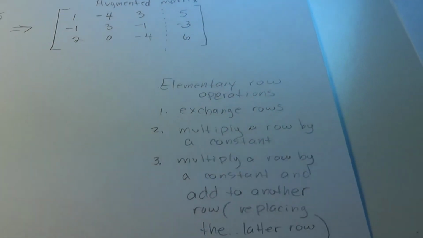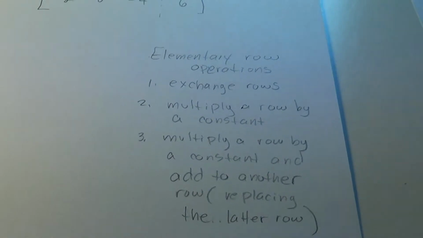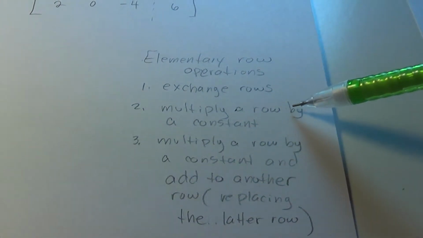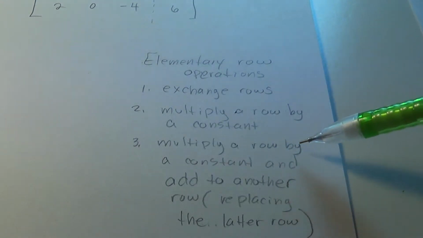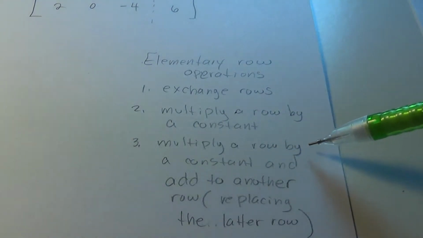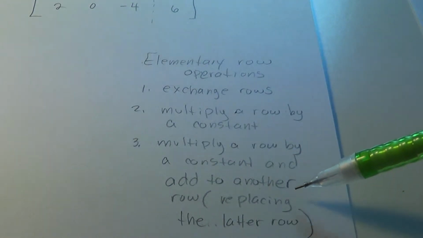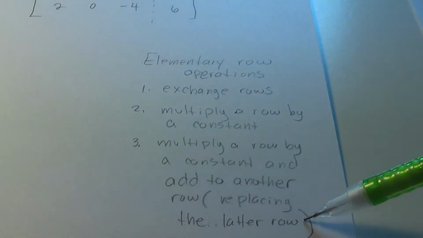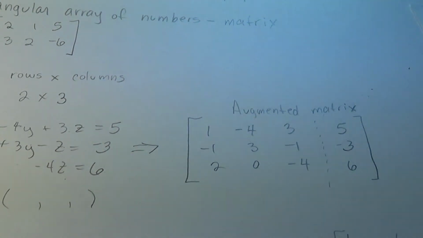Here are the elementary row operations that are allowed. We can exchange any 2 rows. We can multiply any row by a constant as long as it's not 0. We can multiply a row by a constant and add that to another row, replacing that second row. Very similar to what we did with equations last time.